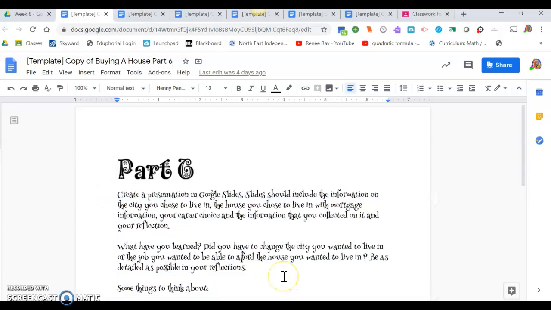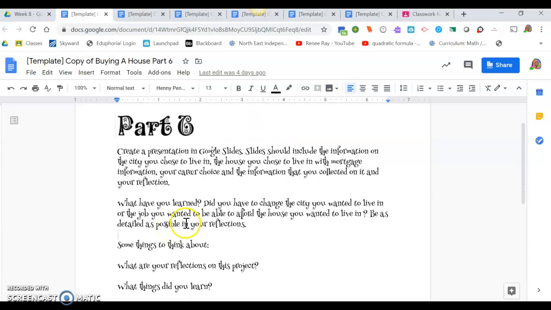Make sure you attach your slideshow to your assignment in Google Classroom so I can go through and see how you did. Feel free, if you want, to add a couple extra slides, you may, but you need to at least have this minimum amount of information.